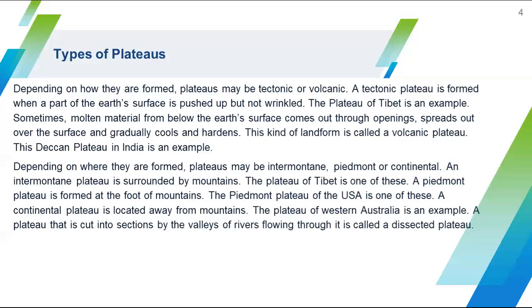So these are the main kinds of plateaus. Mainly there are tectonic plateaus and volcanic plateaus, which are formed from volcanoes. Another one is the intermontane plateau, which is surrounded by mountains. Next is the piedmont plateau, and then the continental plateau, which is located away from the mountains. The last one is the dissected plateau, which is cut into sections by the valleys of rivers flowing through. So these are the different types of plateaus.